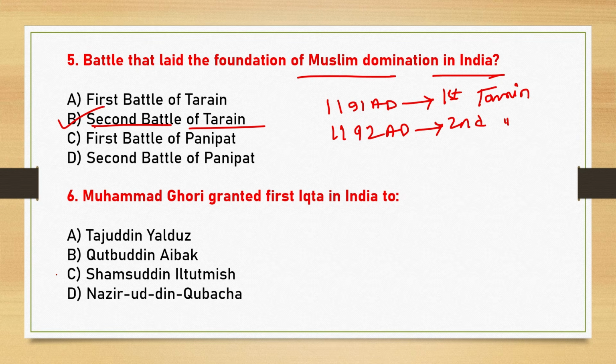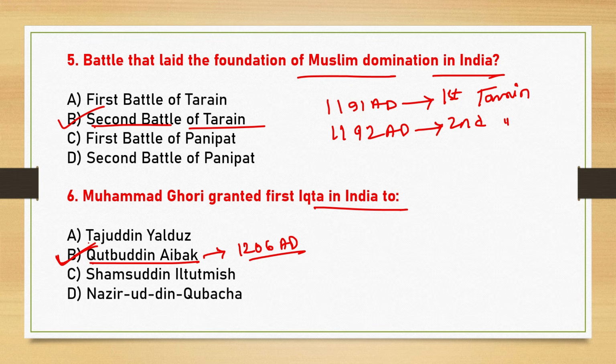Understand? Next, Muhammad Ghori granted the first Iqta in India to whom? Here the correct answer is option B, that is Qutubuddin Aibak. So Qutubuddin Aibak made himself independent in 1206 AD, okay, and founded the Slave Dynasty, the first dynasty of the Delhi Sultanate. Before his death, Muhammad Ghori granted the first Iqta to Qutubuddin Aibak.